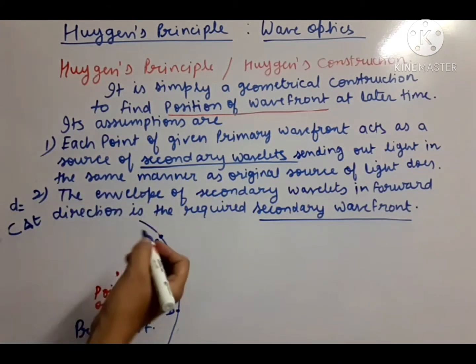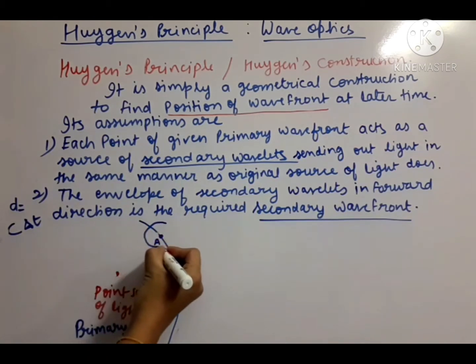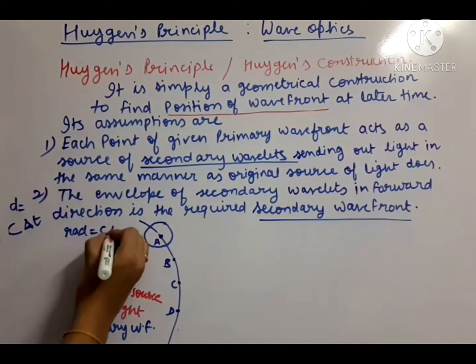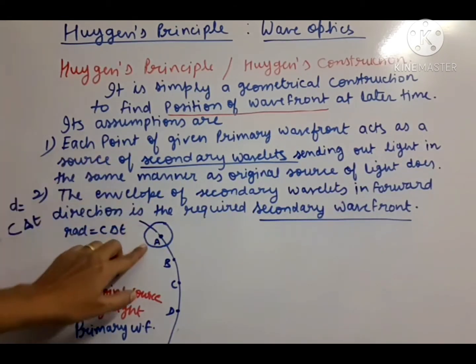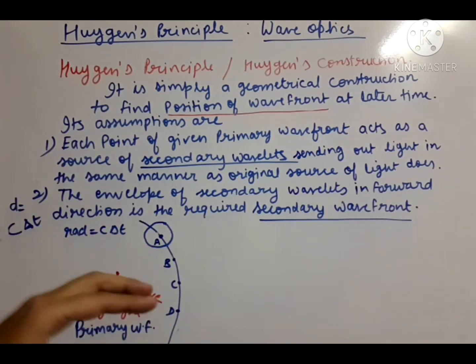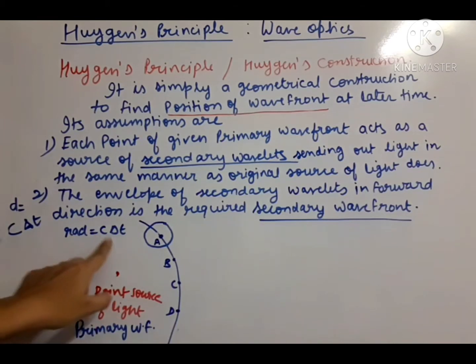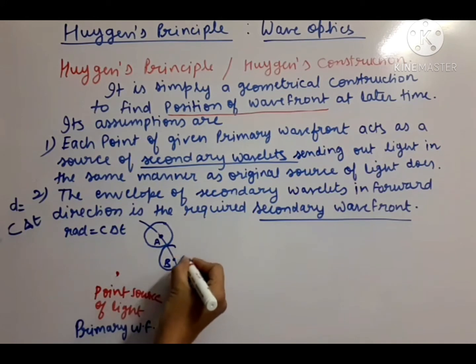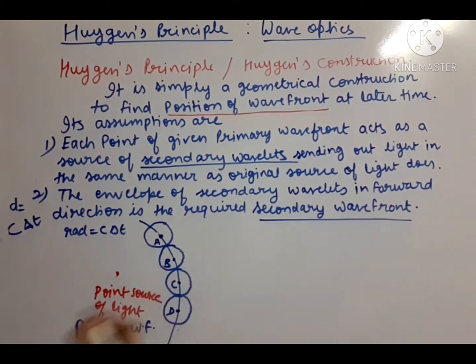That means, considering this as the center of the circle, we have to draw circles of radius c delta t. So considering each point A, B, C, D as new point sources of light, we draw circles of radius c delta t. Here one circle will be drawn, here also, and here also.